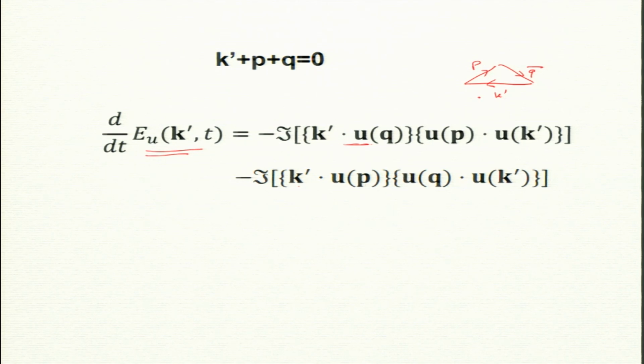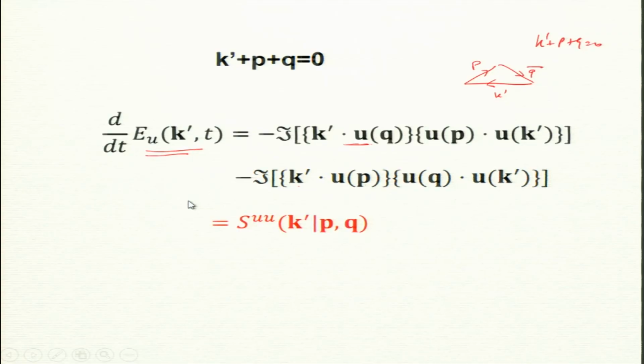There should be a u star of k prime, because I am using the notation where k prime plus p plus q is 0. So there is no u star. If I were making k equal to p plus q, then there is a star. Is that fine to agree with? This is a way to make everybody on the same ground. You will see a bit later that the calculation becomes much simpler if I make it symmetric. So is that okay? The convolution gives you two terms.